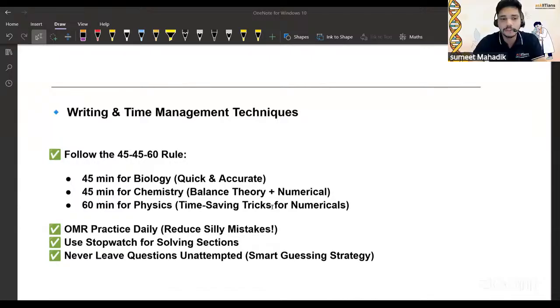See, we have to follow the 45. What is the state actually? 45 minutes for biology, quick and accurate. 45 minutes for chemistry, balanced theory and numerical, and 60 minutes for physics.